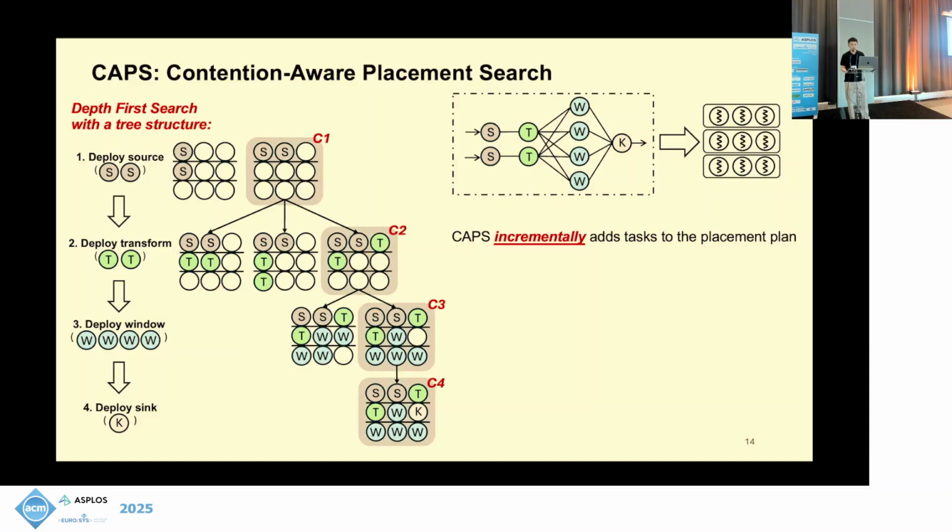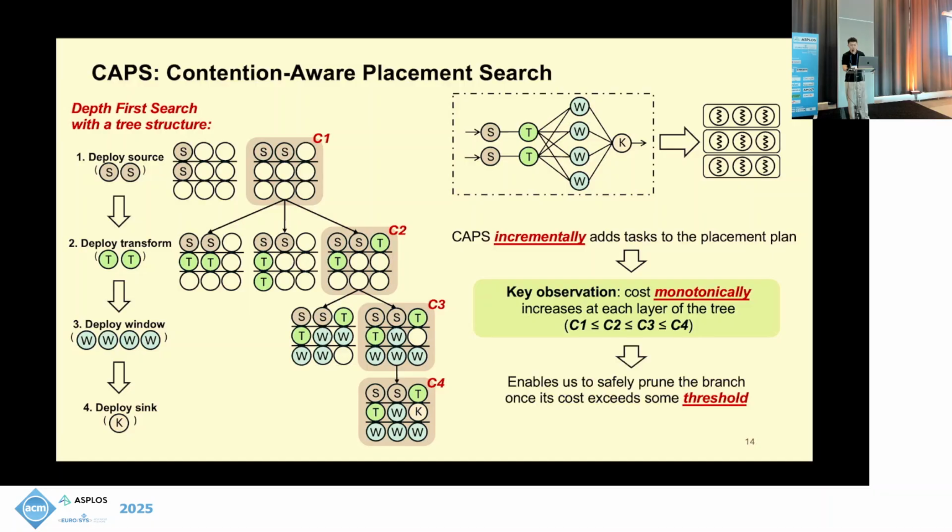Based on our cost model, not only can we assign this cost value to the leaf nodes, but we can also calculate this cost value for each partial placement plan. The key observation here, if we use this rightmost search path as an example, is that we can assign C1, C2, C3, C4 to each one of the nodes, and this cost monotonically increases at each layer of the tree. The intuition is that as we add more tasks to the task placement plan, the bottleneck worker resource usage can only monotonically increase. This observation enables us to safely prune the branch once the cost exceeds a certain threshold.